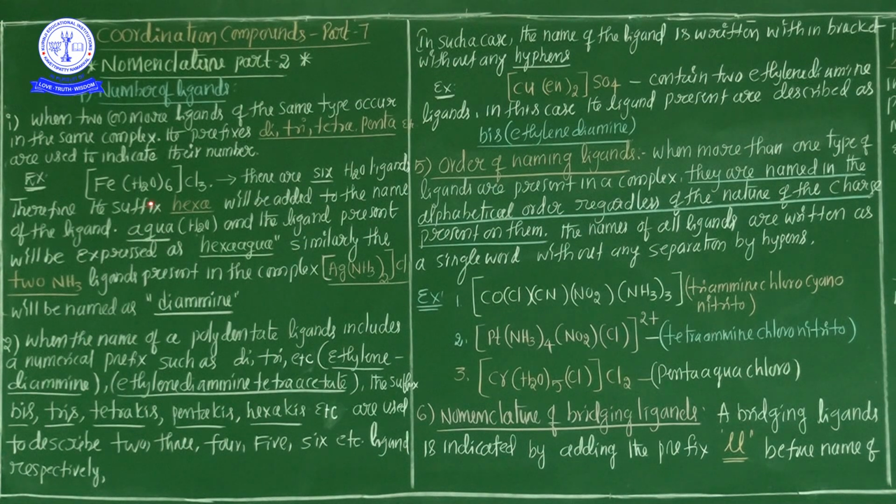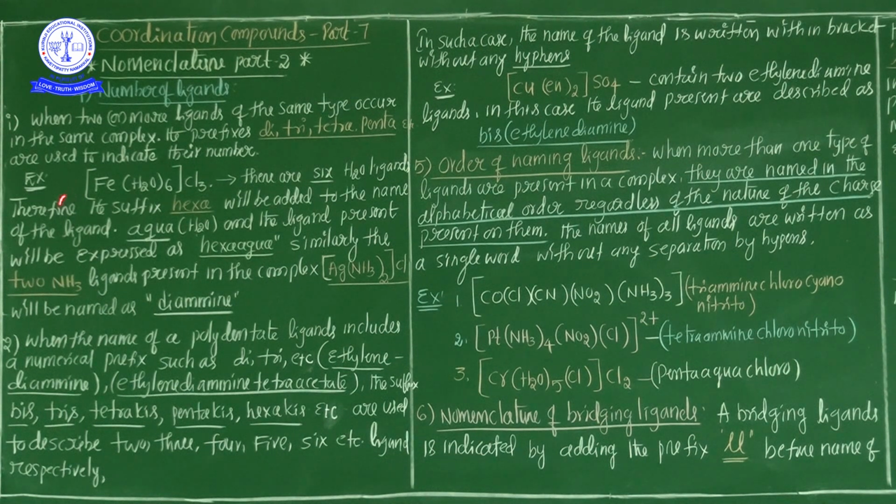The coordination compound is made by the central metal ion and the ligands. If any one type of ligand is present two or more times, that is, two or more ligands of the same type occur in the same complex, that means a single coordination compound which contains two or more ligands of the same type, we indicate the number of ligands by di, tri, tetra, penta, hexa, etc.